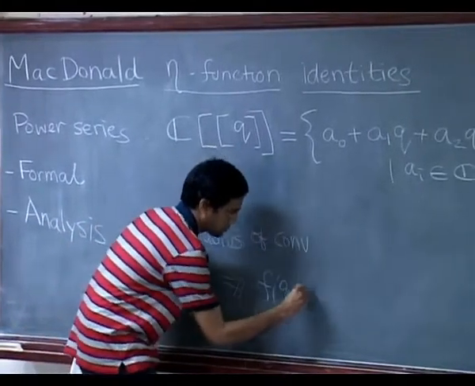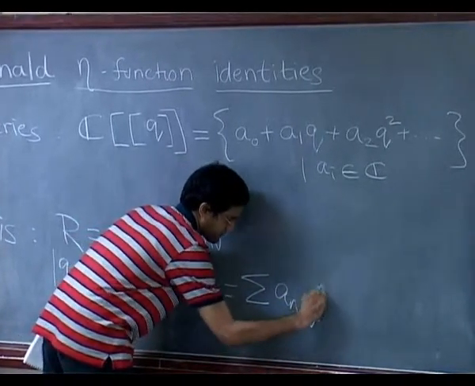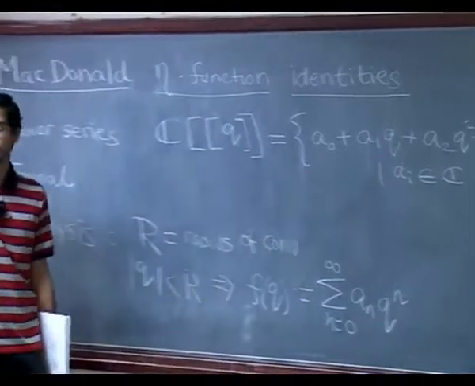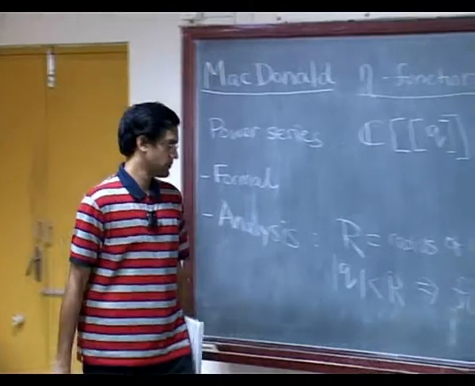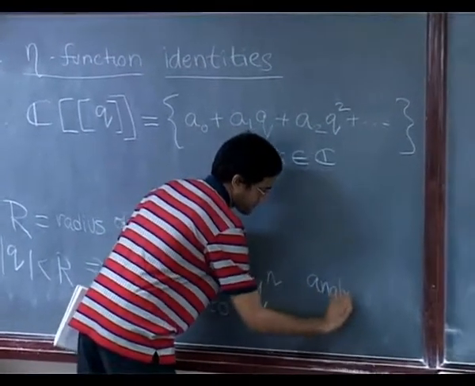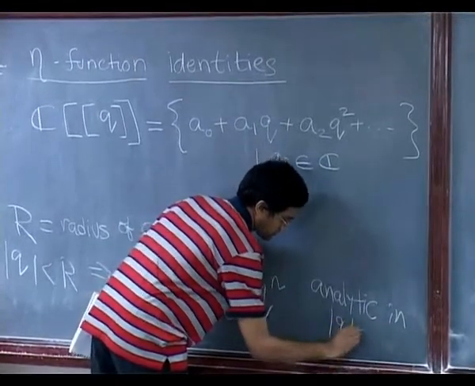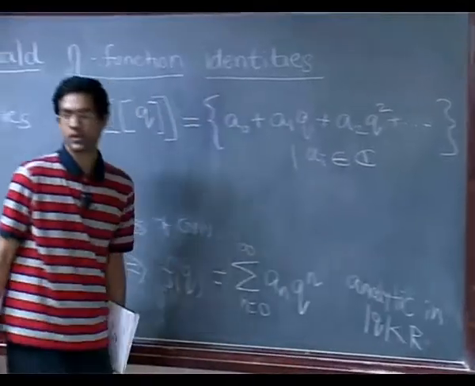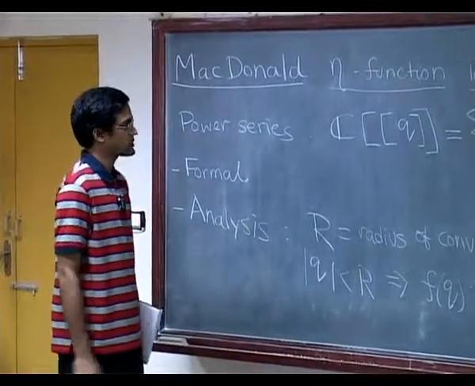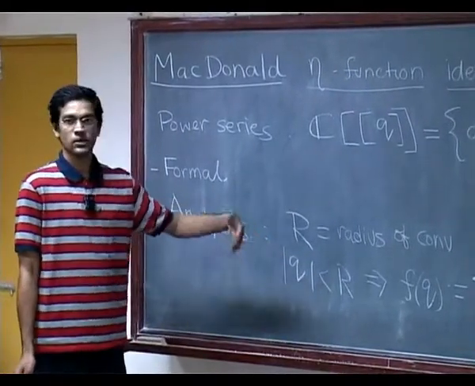So f of Q, which you define as the value of this convergent series, would end up being an analytic or holomorphic function in that disk. Like I said, often R is 1, so we are actually looking at a well-defined function inside the unit disk.